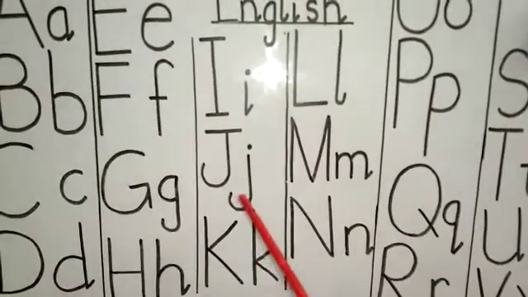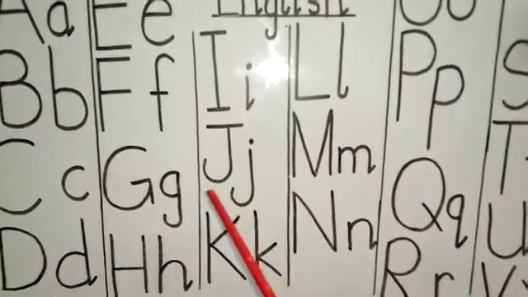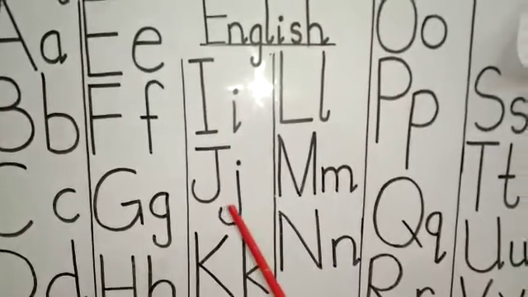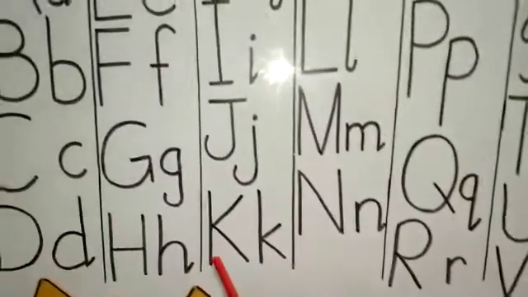J. Capital J and small j. J gives the sound of J. What comes after J?